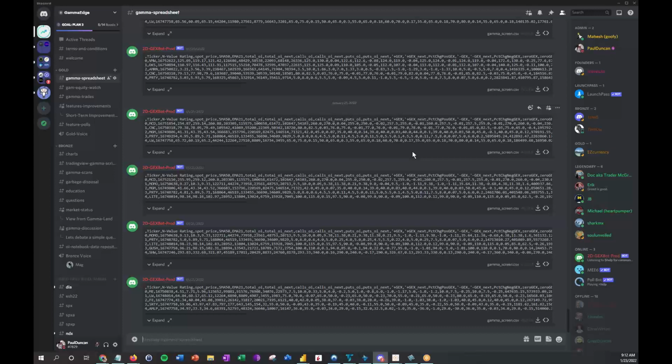What this allows you to do is download the most recent Gamma state for a given stock into either Excel or into Google Sheets. You can filter on it, set up your own analysis. You can do a lot with this data. It updates about 4 times a day, and can be very, very useful.